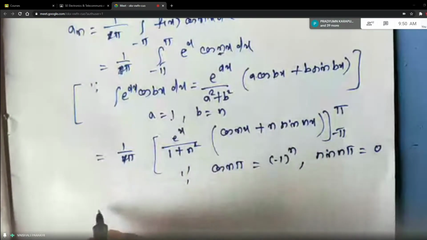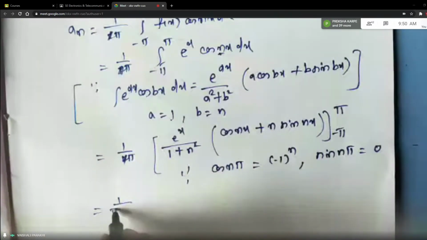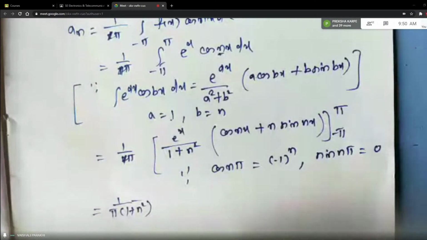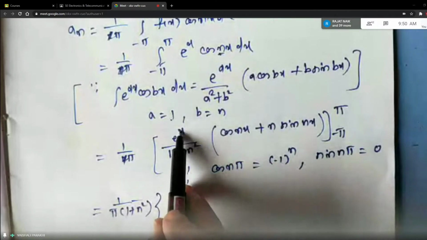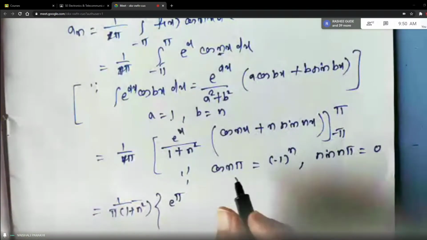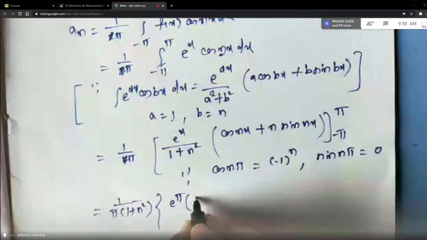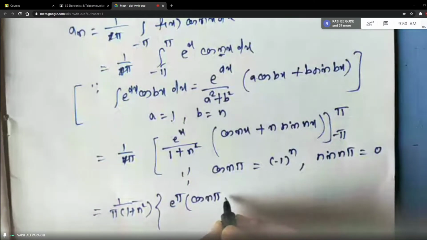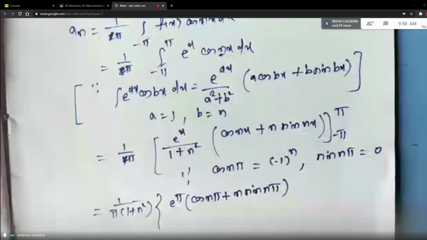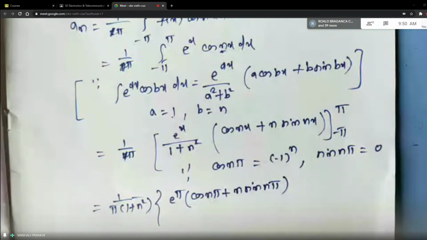So let us do the substitutions. 1 by pi, 1 plus n square I am taking out, students. It is constant, right? Now let me replace x by upper limit first. So e raised to pi I am getting here into bracket cos of n pi plus n into sine of n pi. Substitution is for x, not for n, because you are integrating with respect to x, right?